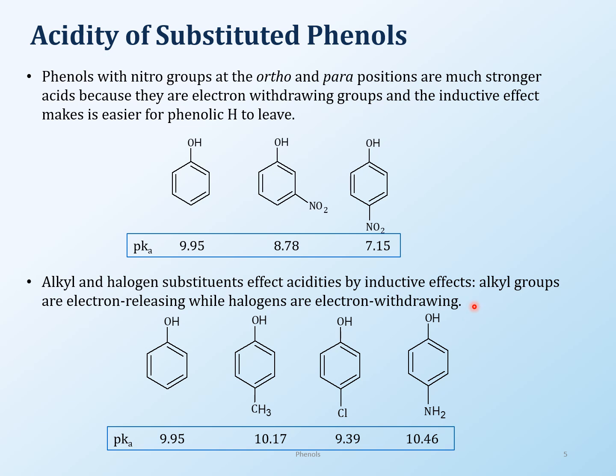So I would need you to compare the acidity of phenols when you have electron withdrawing groups versus electron donating groups. I may not give you so much of an ortho para meta kind of thing to compare, but I will give you different groups to compare.